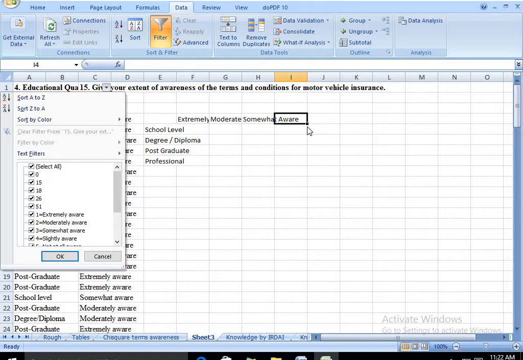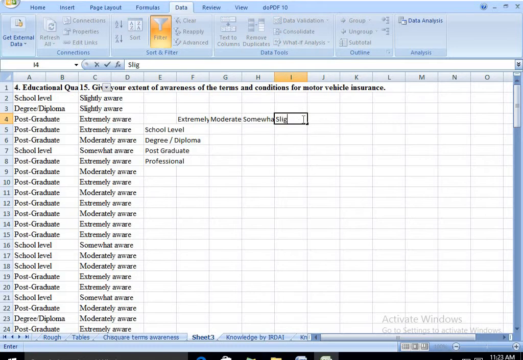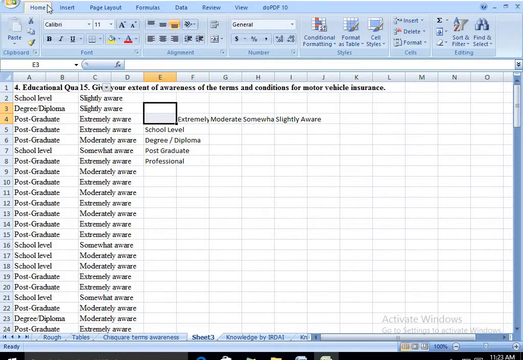For all these things, you have to combinedly give the table. These two things relate to the educational level. So what we are doing is merging.